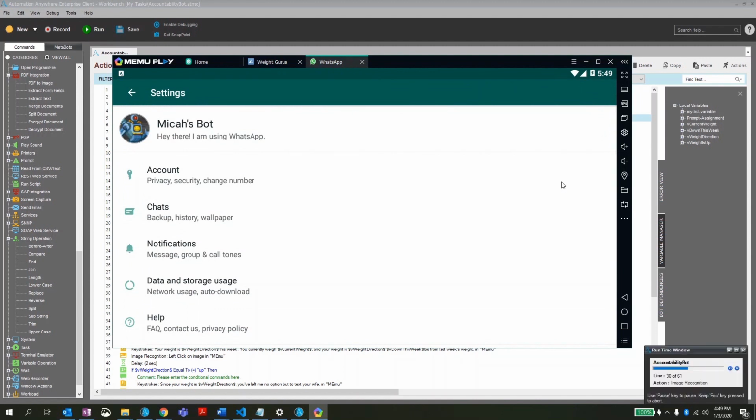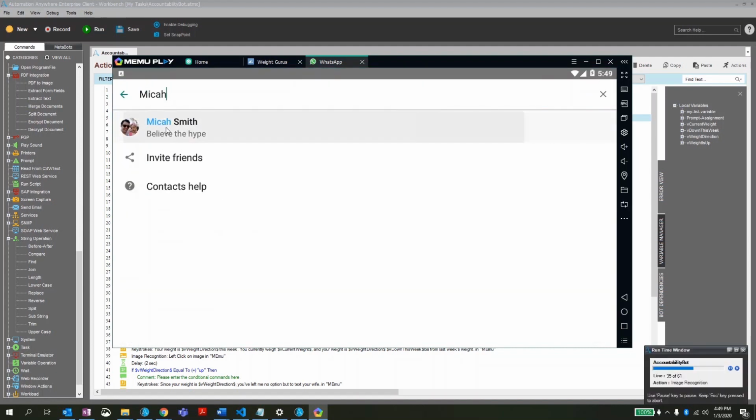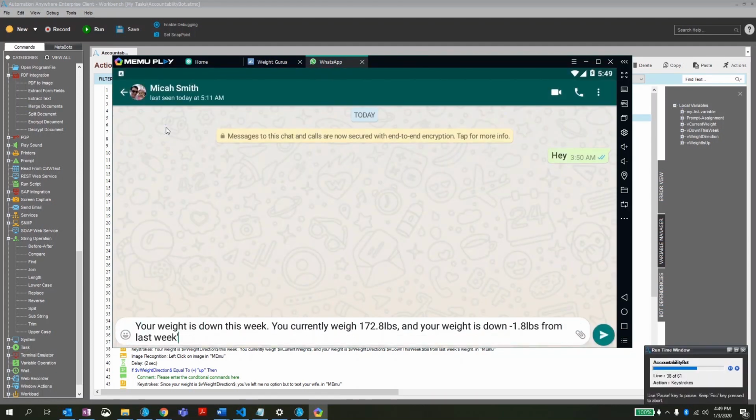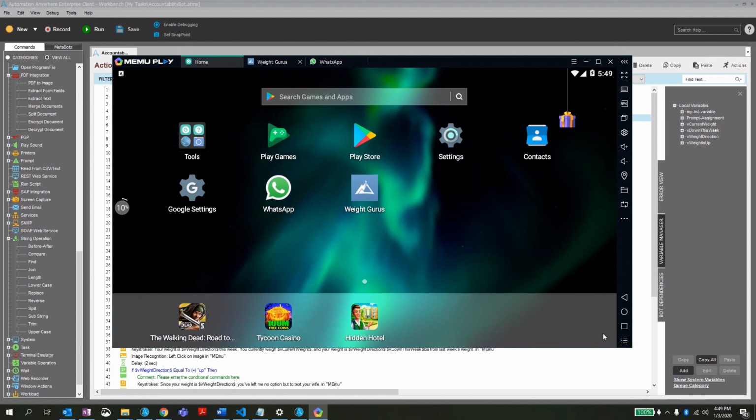Here it's logging into WhatsApp. It's going to send me what my weight is. It's also going to tell me what my weight is versus the previous week, right? So my weight is down. I currently weigh 172. There you can hear it just hit my phone. But it's going to tell me that my weight is down from the previous week, and so that's obviously the case that we want to see.